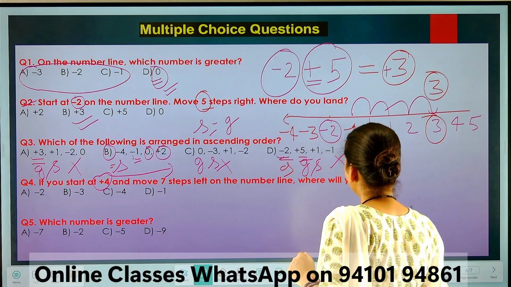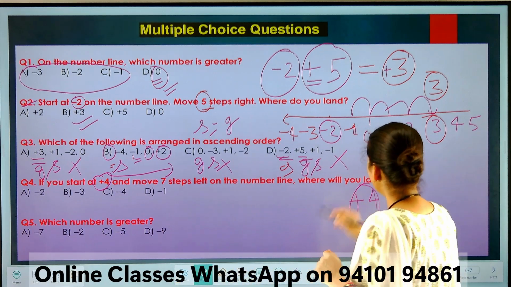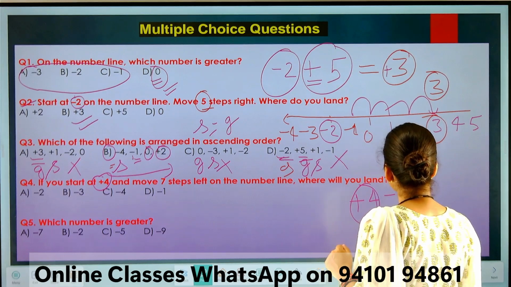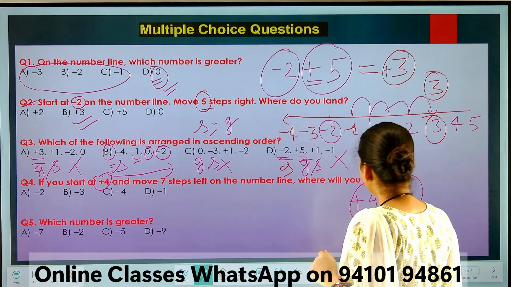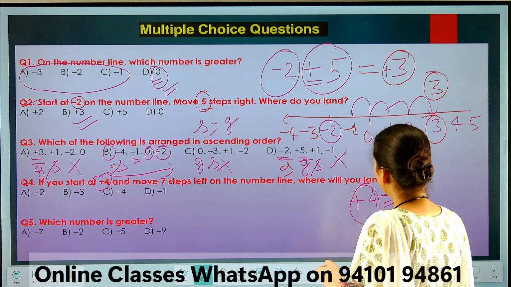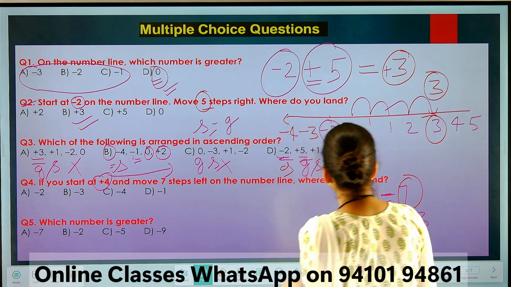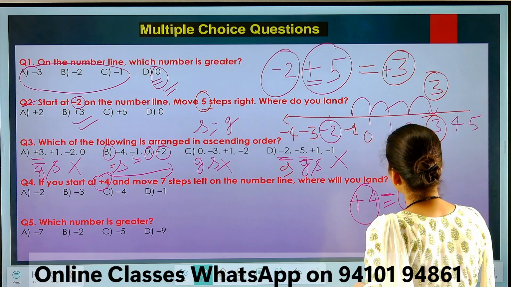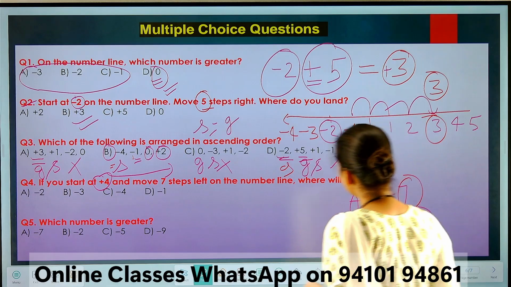Next one is if you start at plus 4 and move 7 steps left on the number line, where will you land? Start from 4 and 7 steps left. How many steps? 7. Why I took negative sign here? Because moving from left side. So for left side we will take here negative sign. So answer will be minus 3. Why? Because one positive, one negative, all time subtraction, and sign depends on greater number. The greater number is 7 and sign of 7 is minus. So that's why answer is minus 3.